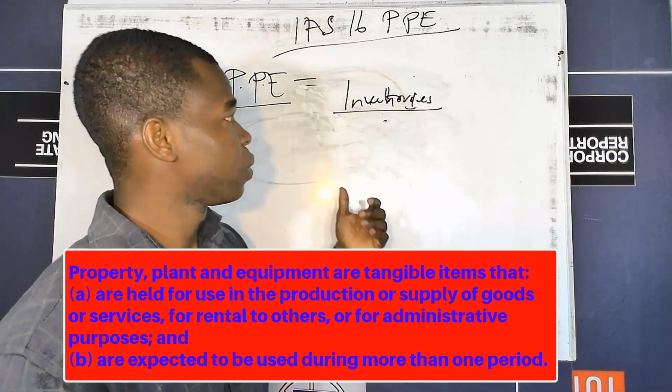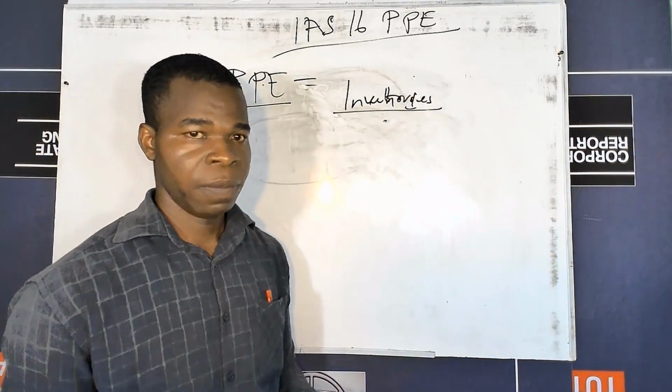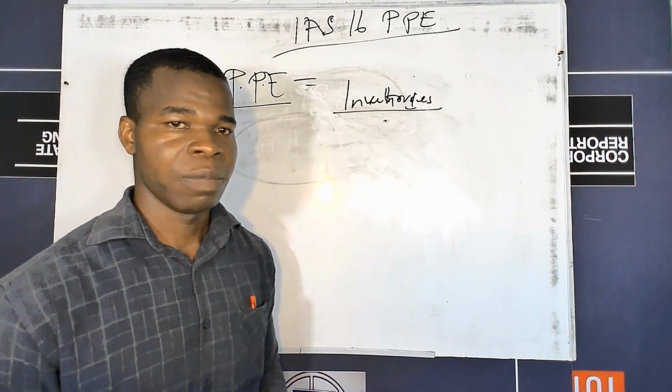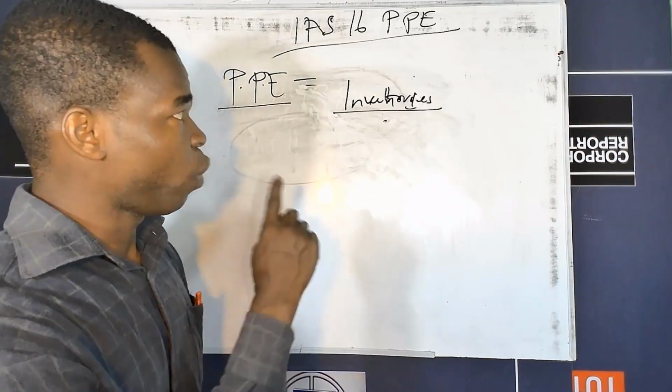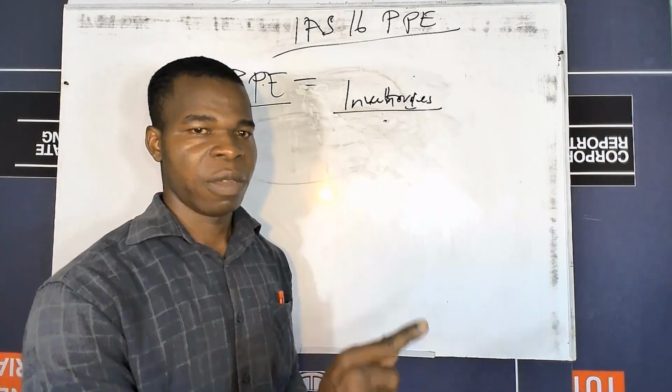Another issue that the standard also tries to address is recognition. It's very, very important. The recognition of property, plant, and equipment. So when should an item of PPE be recognized in the books of the entity?